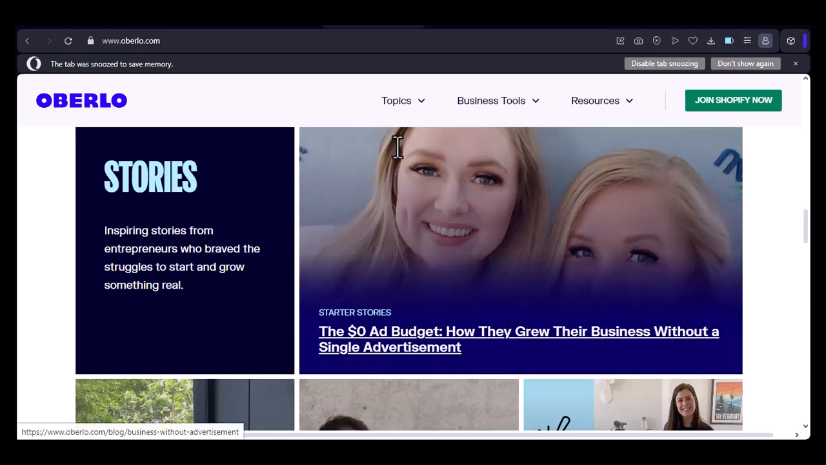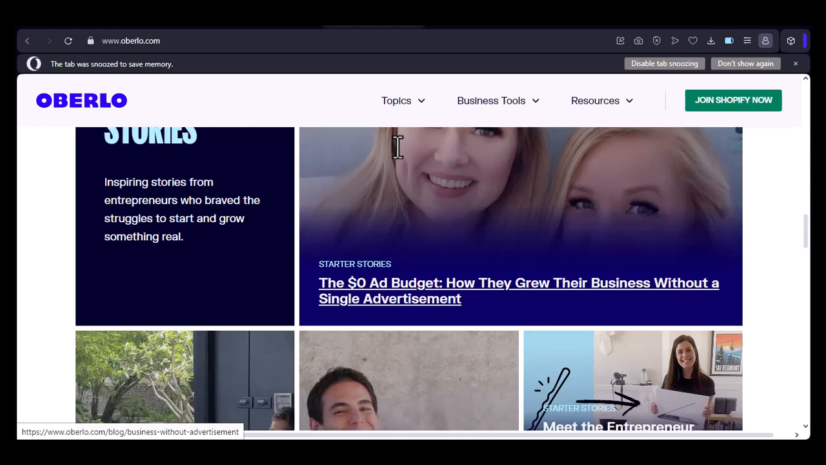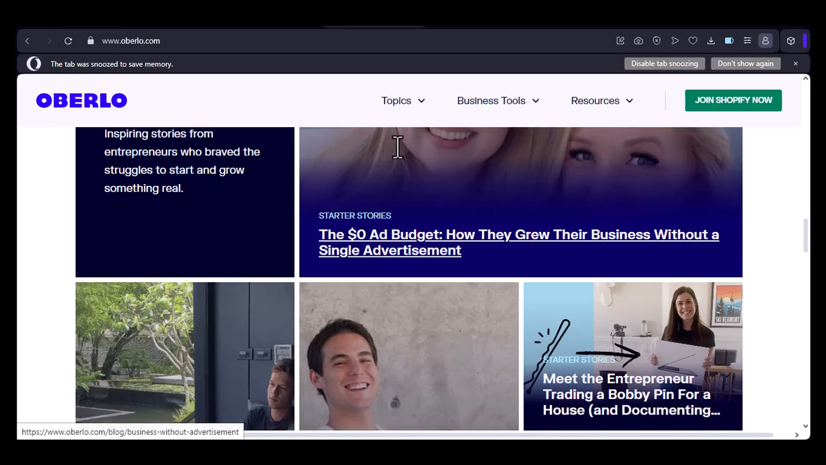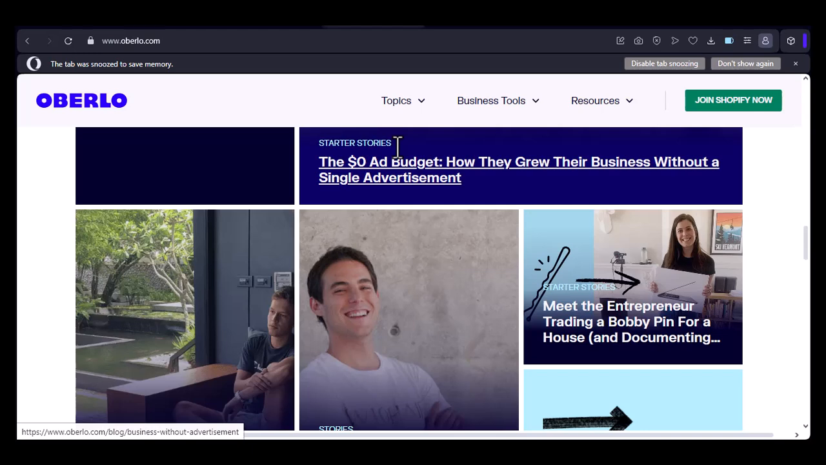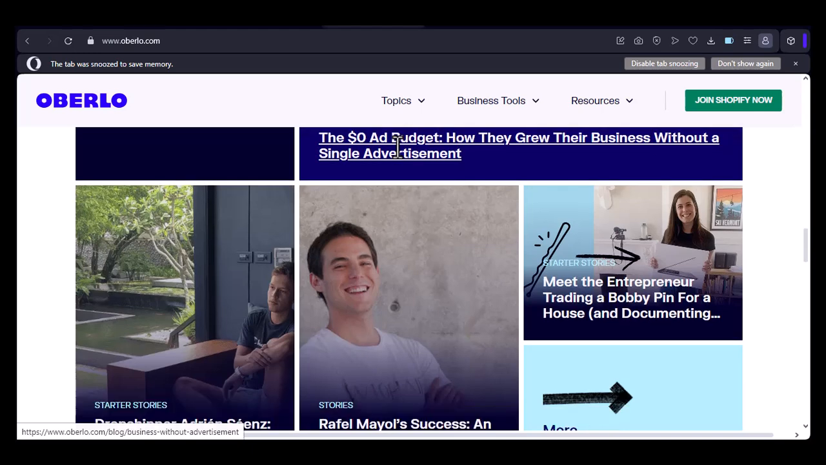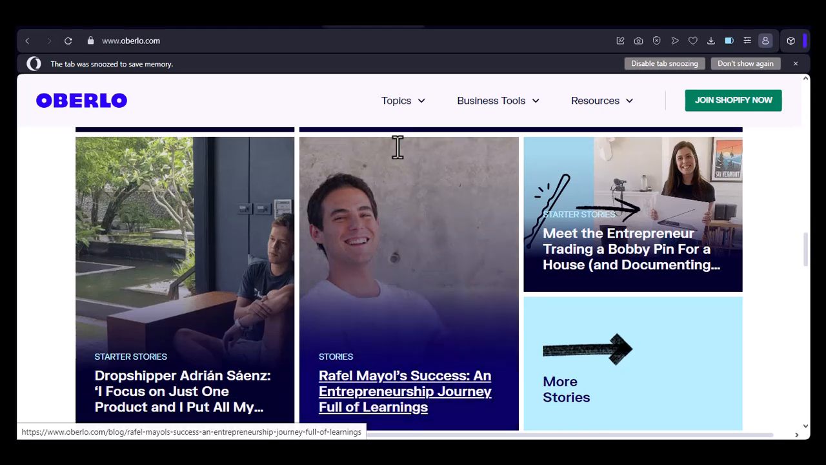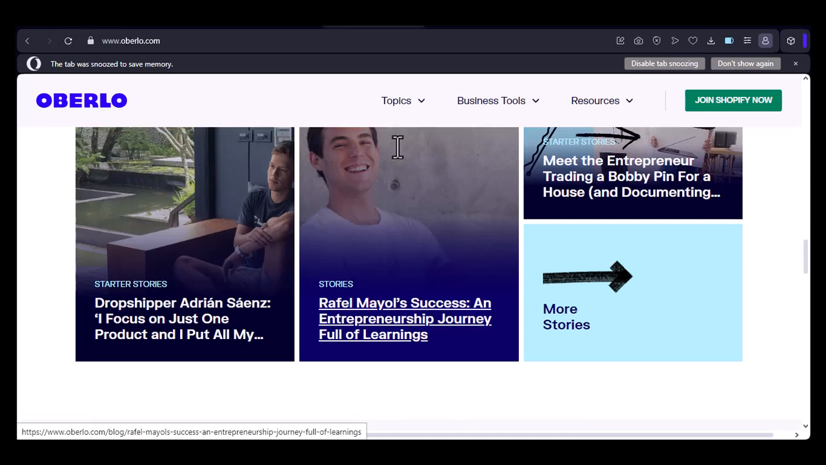Understanding the difference. So, what's the key difference between Shopify and Oberlo? While Shopify is a complete e-commerce platform, Oberlo is a specialized tool designed to help you source and sell products. Think of it this way. Shopify is like a house, providing the foundation and structure, while Oberlo is like a furniture store, supplying the products to fill that space.